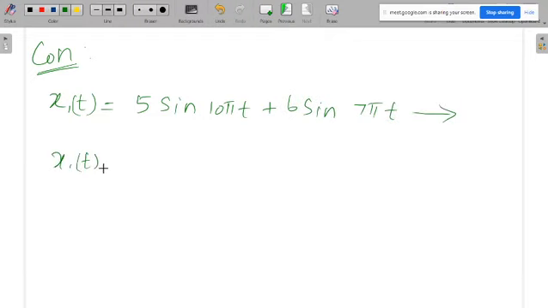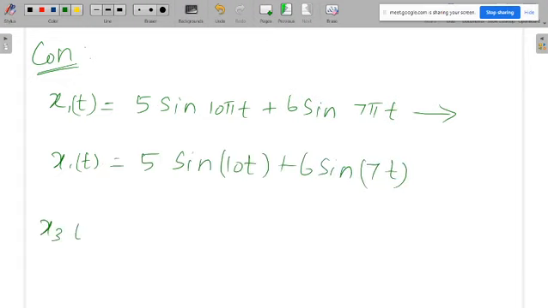Again, what about 5 sin 10 t plus 6 sin 7 t? And what about the third signal, 5 sin 10 pi t plus 6 sin 7 t? Now somebody tell me, what about the signal nature? Which one is periodic, which one is not periodic?